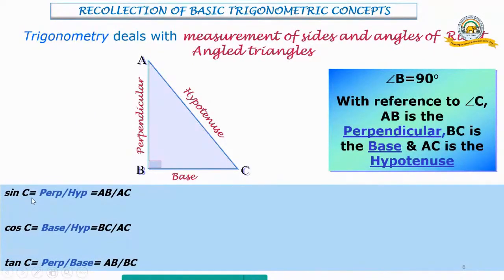Sine of angle C is perpendicular over hypotenuse. So the ratio between the perpendicular and the hypotenuse is defined as sine of an angle. And since I'm taking C here, that is sine C. And cos of C is base upon hypotenuse, that is BC by AC. And tan of C is perpendicular upon base.